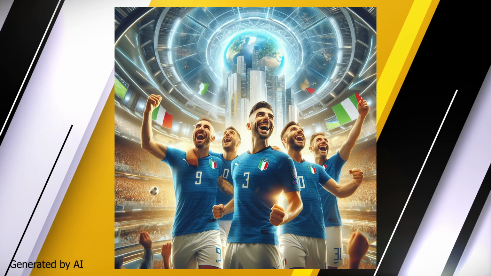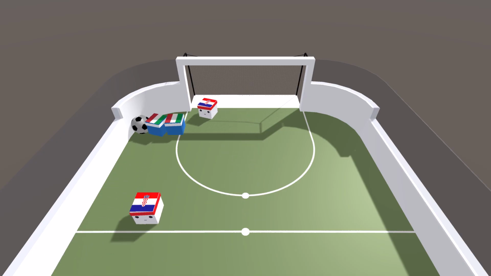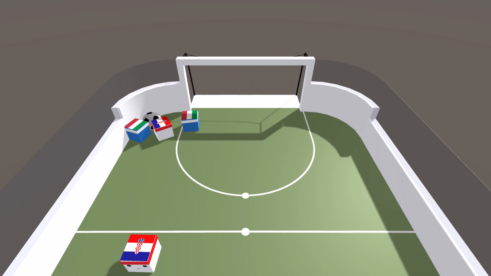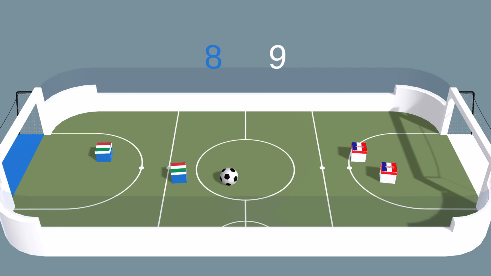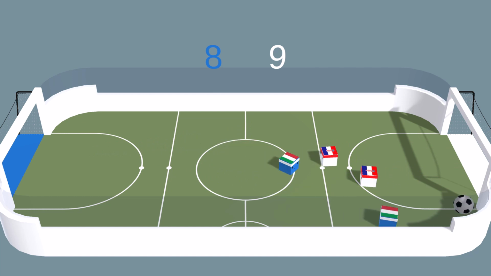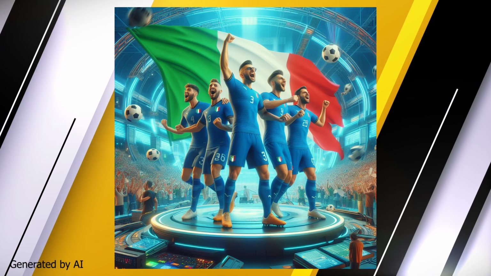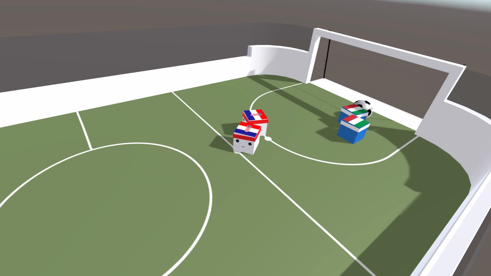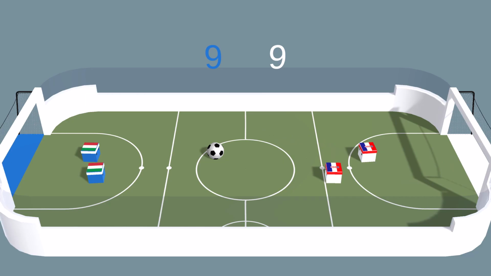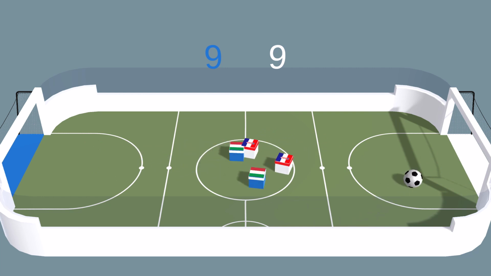And somehow the Italian striker sneaked it through. Nice footwork there, getting it through the defender. Oh, open goal. And the striker has pounced on it. The Italians are back. They have leveled up the score. It's 9-all, match point for both sides.